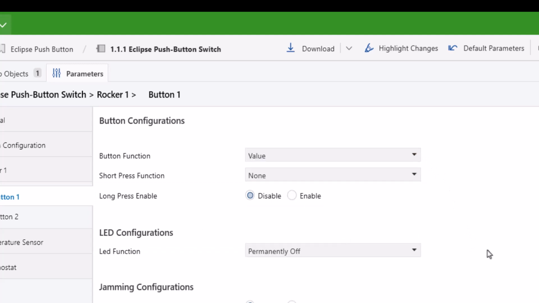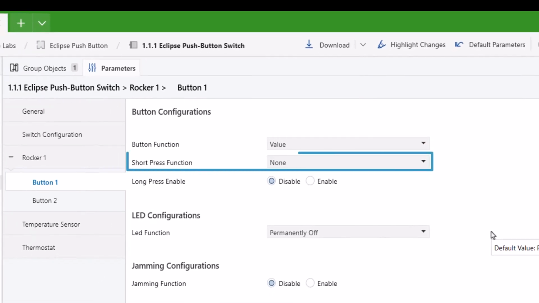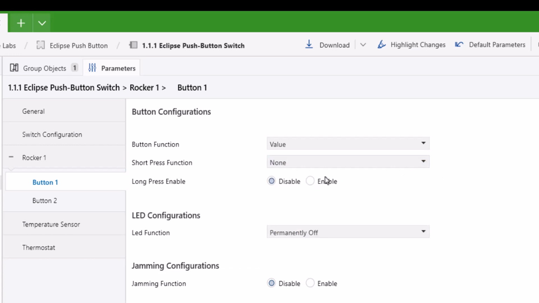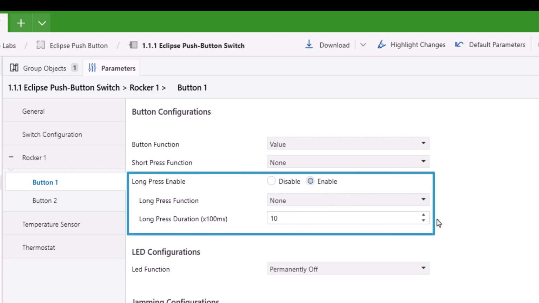Value. Short press function determines the data type for the short press. When button is pressed, selected data will be sent to KNX bus via respective communication object. Long press function can be enabled to send another data type by pressing longer on the same button.